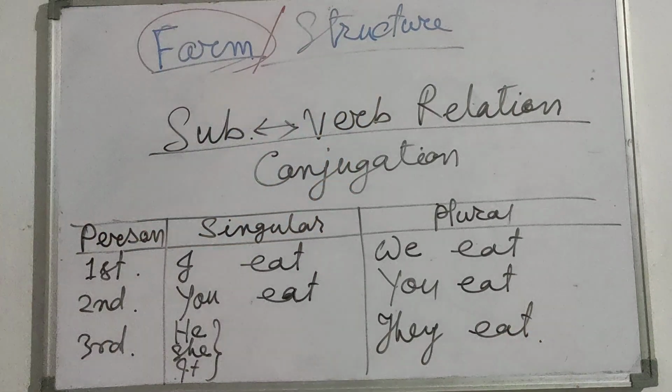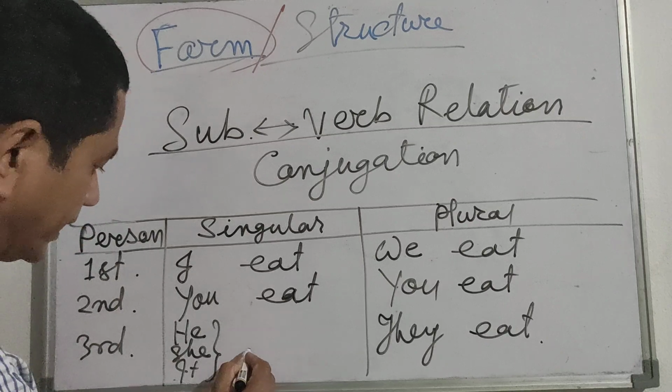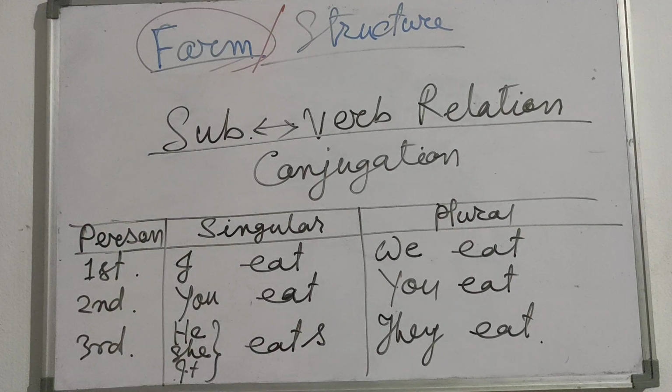But one thing to note here: with the third person singular subject, he, she or it, we add s or es. What and how we should use, I am going to talk about.